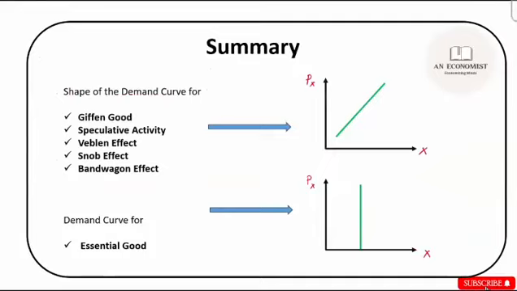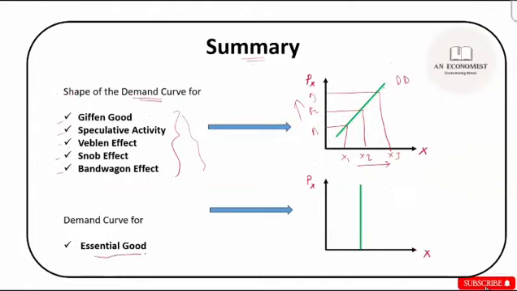And finally, let us summarize everything. What will be the shape of the demand curve for Giffen good, for speculative activity, Veblen effect, snob effect, and bandwagon effect? For all these cases, the demand curve will be upward sloping. The reason I have explained in detail, that when the price increases, the quantity demanded also increases, right? So price increases from P1 to P2 to P3, the quantity demanded increases X1 to X2 to X3, right? So there is a clear positive relationship between price and quantity that leads us to the increase in the quantity demanded. So for all these cases that we have explained, the demand curve will be upward sloping.